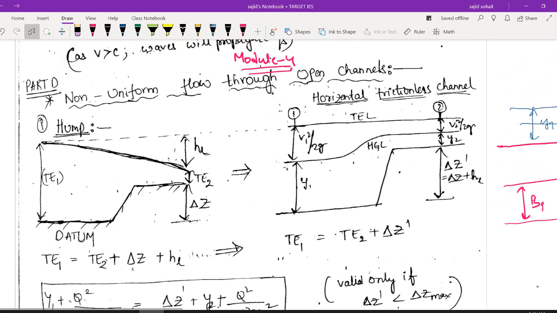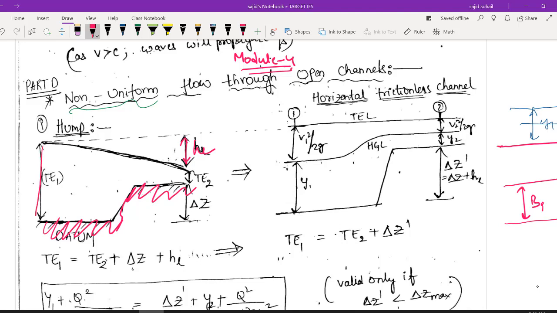If I have a non-uniform flow, obviously there could be two cases. One is because of a hump or one is because of channel width contraction, as I have explained earlier in the beginning of this video. First let us see this channel hump. Whenever I am experiencing this channel hump, when the flow is happening, there will be some frictional forces, right? Because water is moving, थोड़े forces रहेंगे, there will be loss of head. Obviously whenever you are moving forward, there will be certain loss of head.